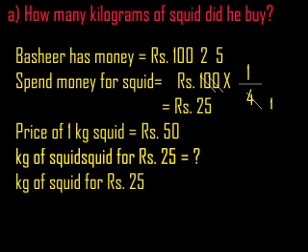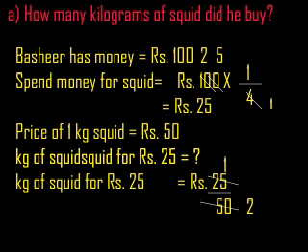The total money spent for the fish is 25 rupees. Then 1 kg is how many rupees? 50 rupees. 25 divided by 50. Then 25th table, say: 1 25 is 25, 2 25s are 50. So we can write 1/2. How many kgs? 1/2 kg. 1/2 kg means half kg. Half kg of squid he bought. Okay, clear?